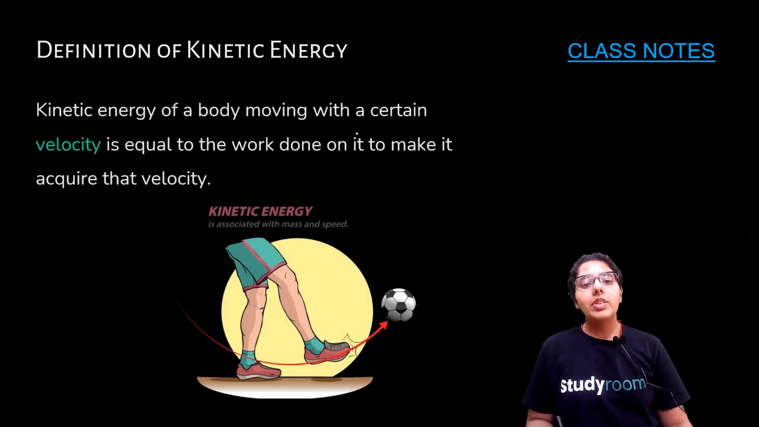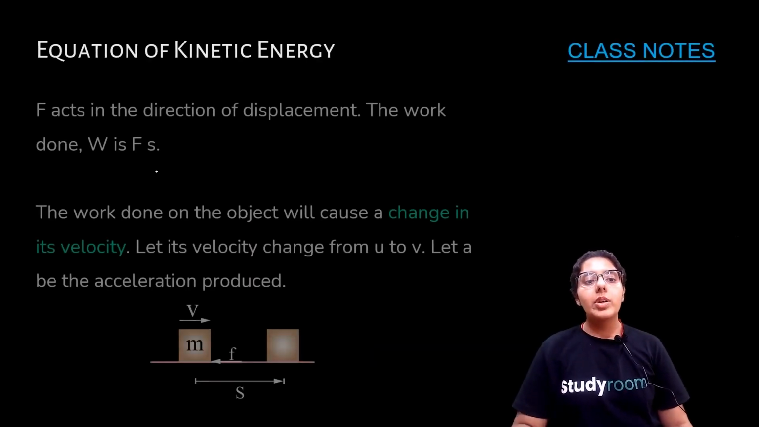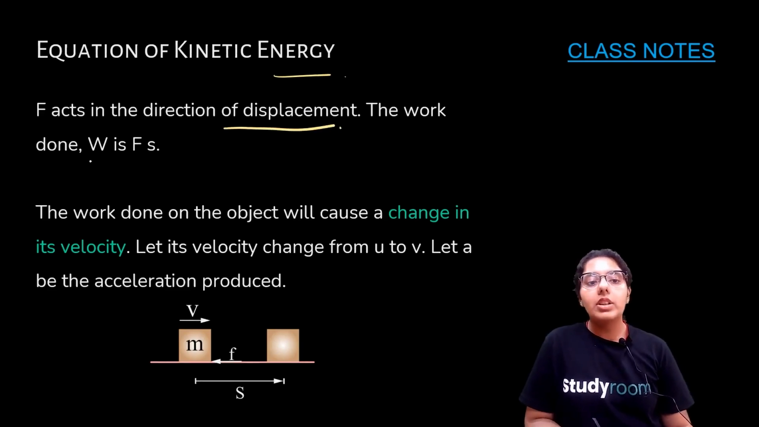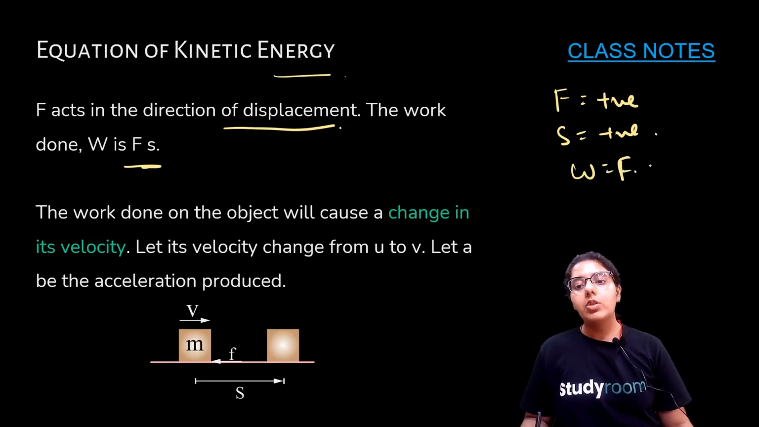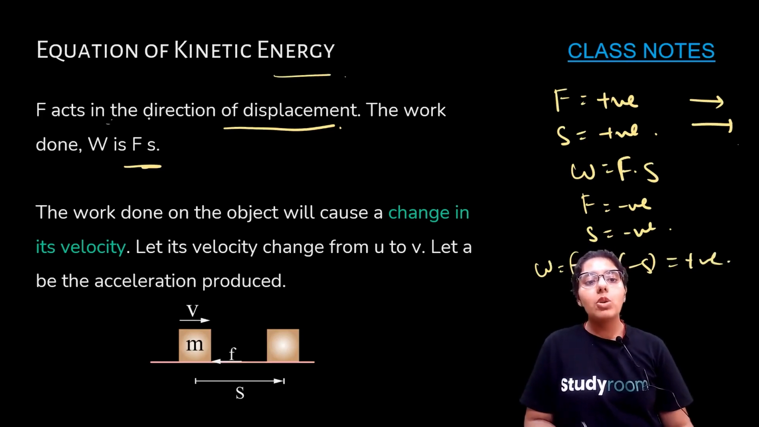Kinetic energy of a body moving with a certain velocity is equal to the work done on it to make it acquire that velocity. So, the equation of kinetic energy. Force acts in the direction of the displacement and work done is Fs. If force is positive and displacement is also positive, then work done is force into displacement. If force is negative and displacement is also negative, then work done is minus F into minus S, which is also positive. So if both force and displacement act in the same direction, work done is positive.